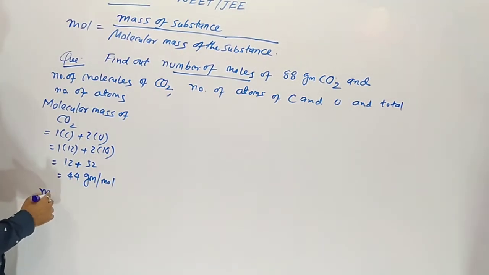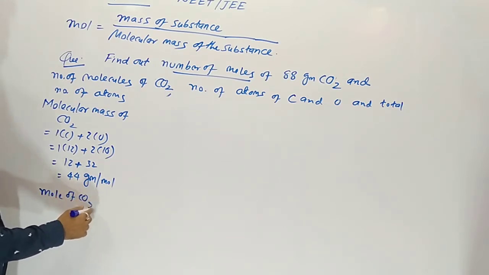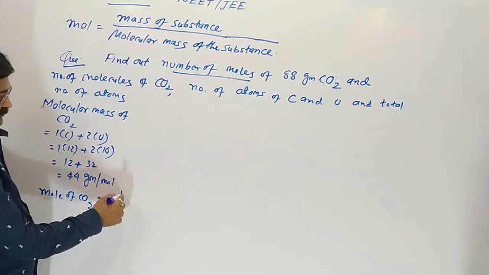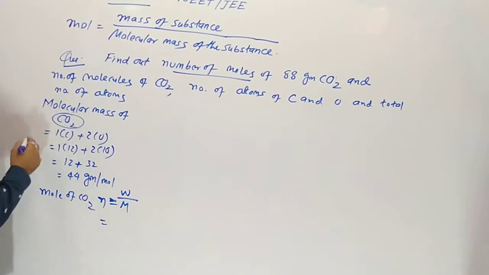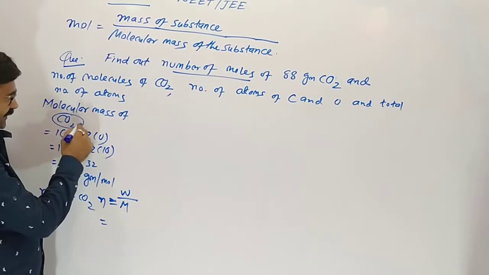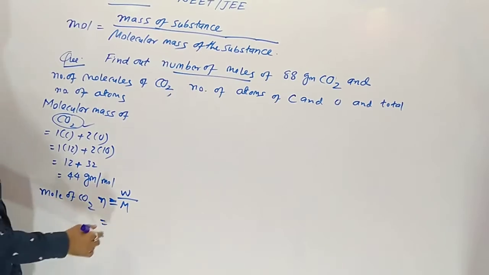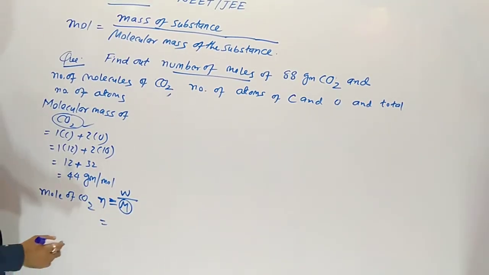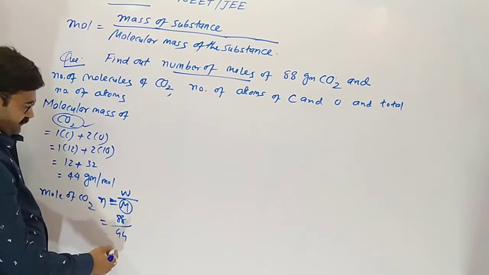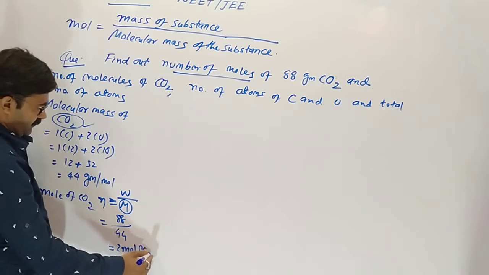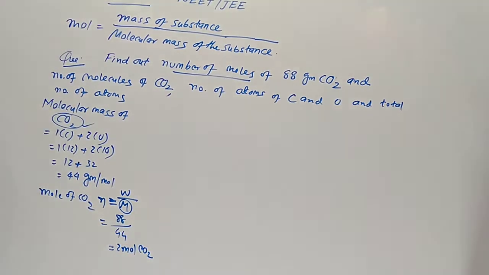So now mole of carbon dioxide is mass upon molecular mass. Why? CO2 is in molecular form. For getting mole of CO2 we have to take the molecular mass. 88 divided by 44. So 2 mole of CO2 occurs. These are the moles of carbon dioxide.